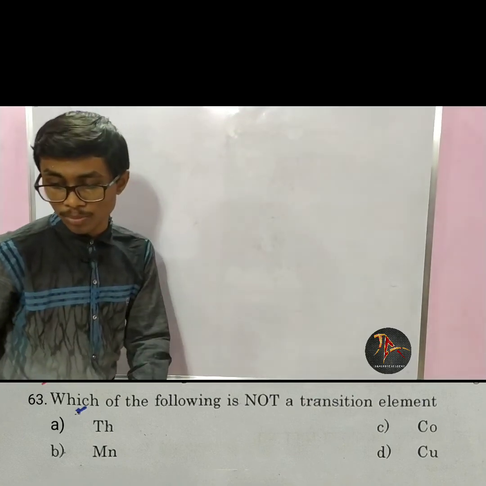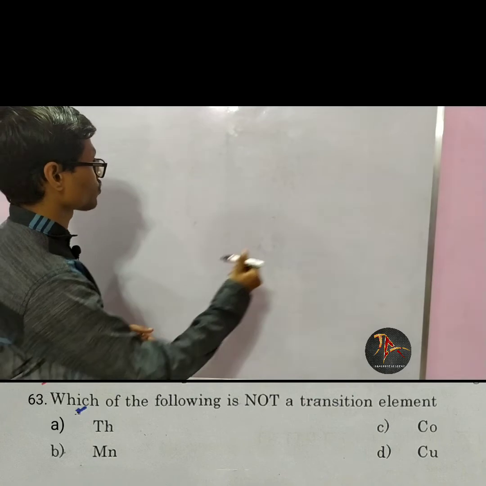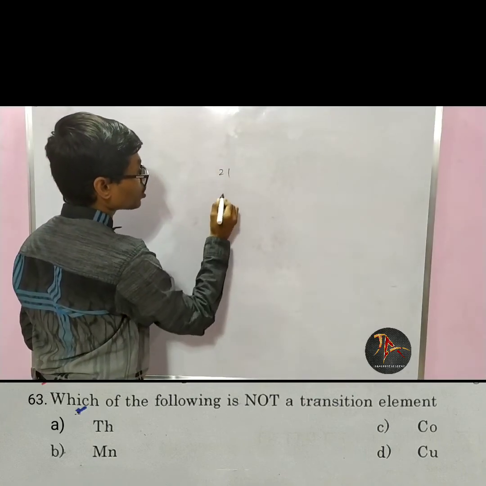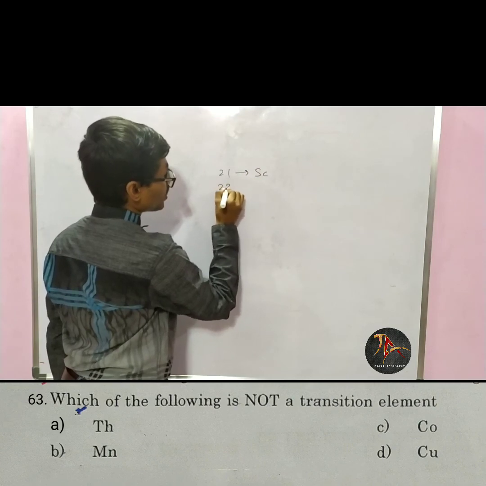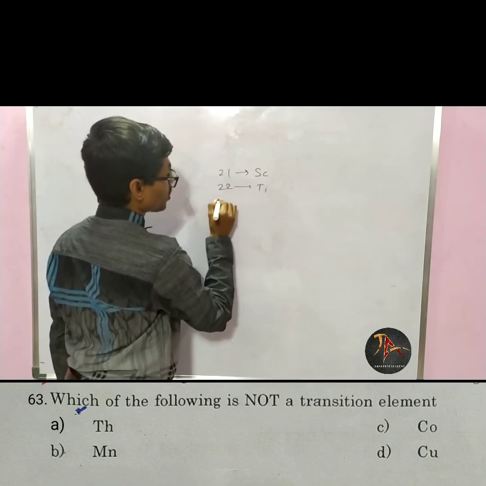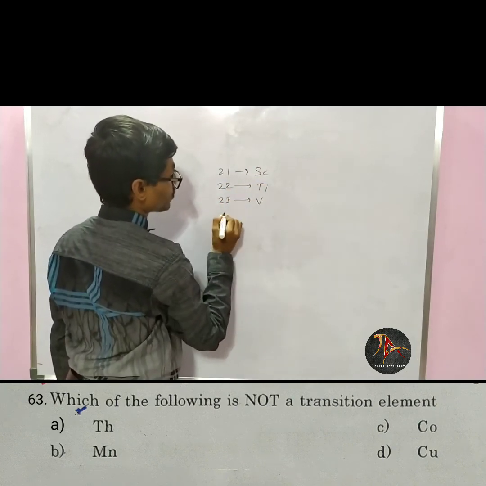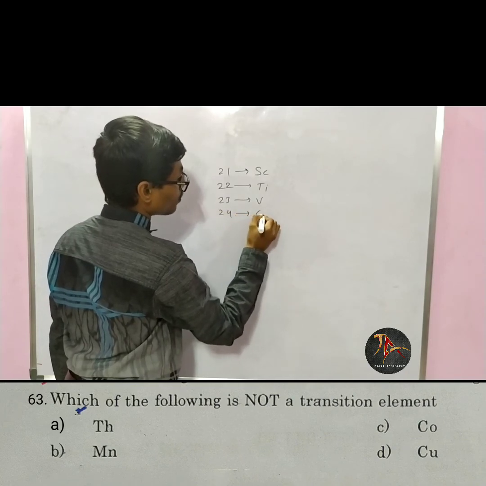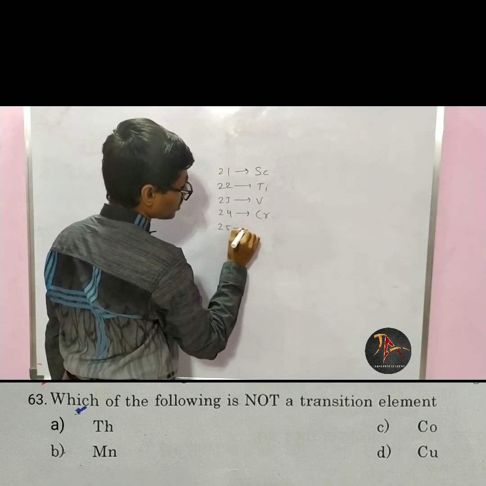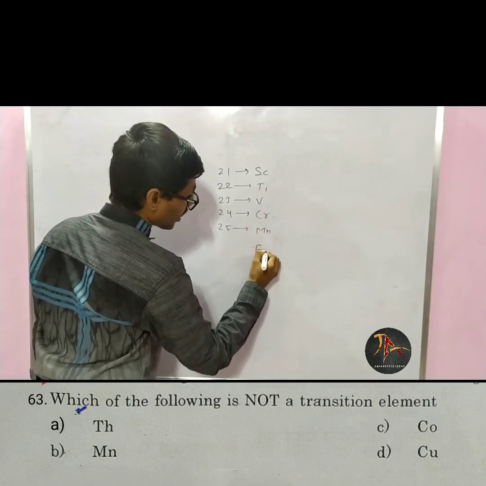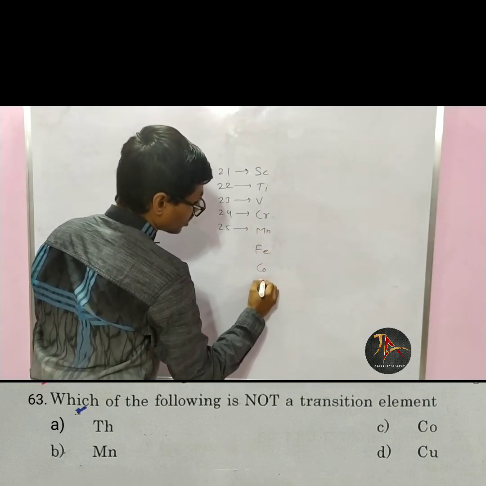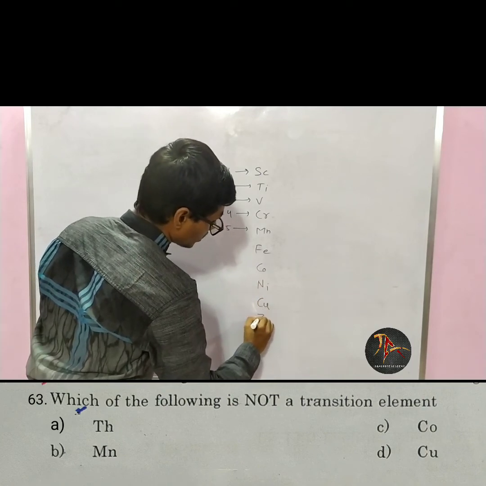Now I take elements 21 to 30. 21 is scandium, 22 is titanium, 23 is vanadium, 24 is chromium, 25 is manganese, then iron, cobalt, nickel, copper and zinc.